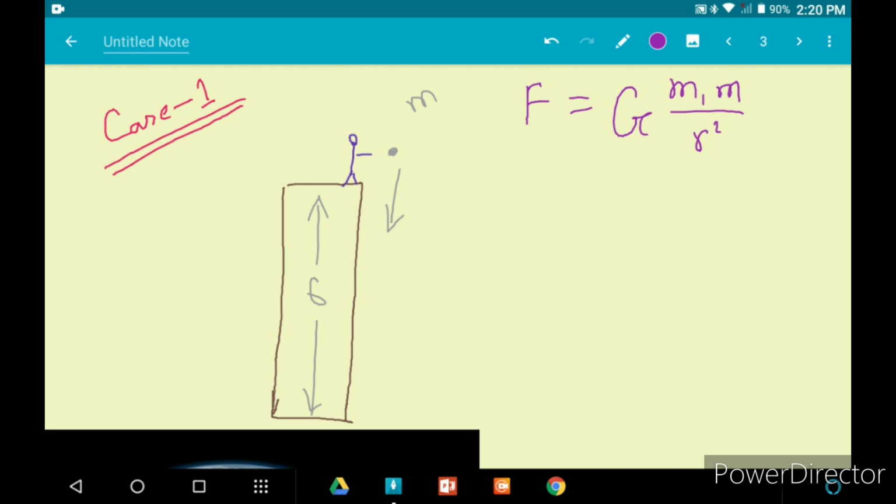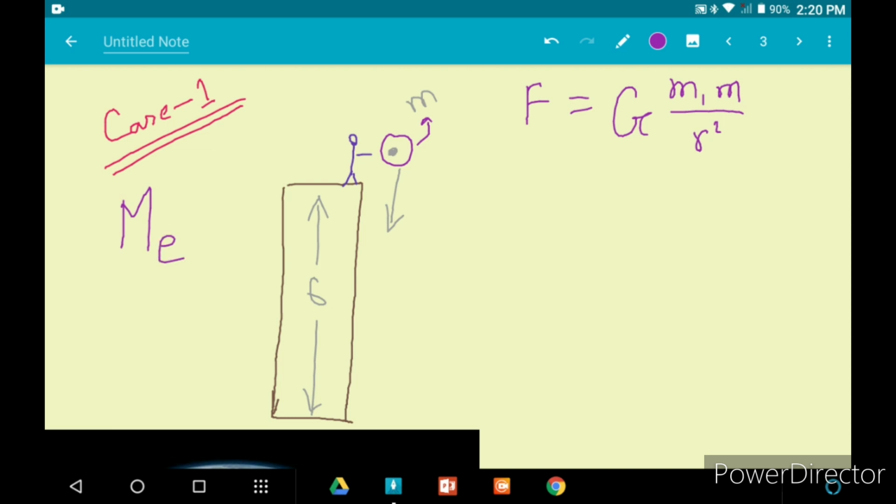Now in this scenario, what are the two objects? One object is the tiny ball of mass m, and the other object would be the huge planet earth. So let us consider the mass of the earth being M_e.